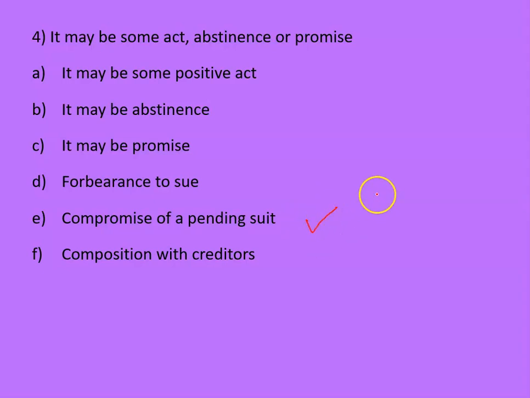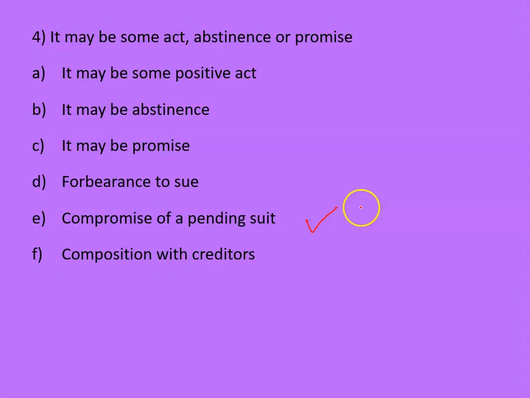So the next point is compromise of a pending suit. When the parties are involved in any kind of suit or a case which is of a pending nature, which is pending for a while, in that case, if they decide to come to some kind of negotiation with each other, they want to make an agreement and sum it up. So in that case, they may compromise upon a pending suit, right?